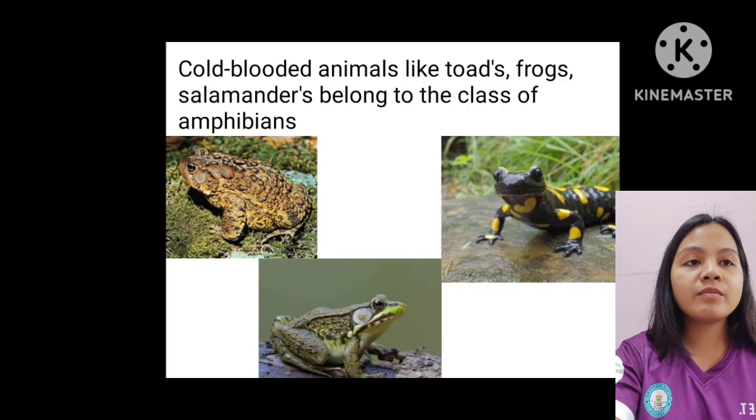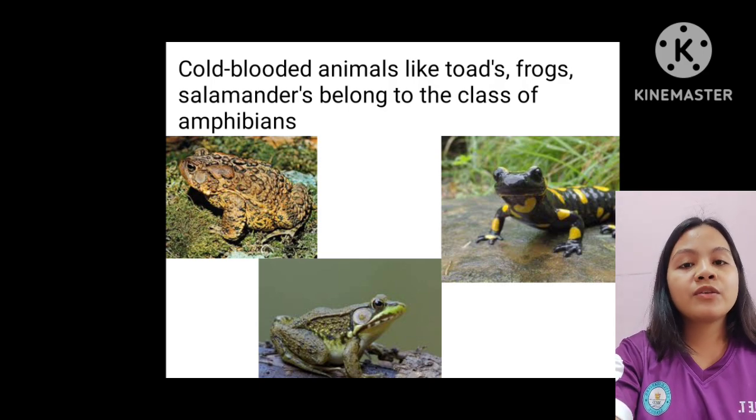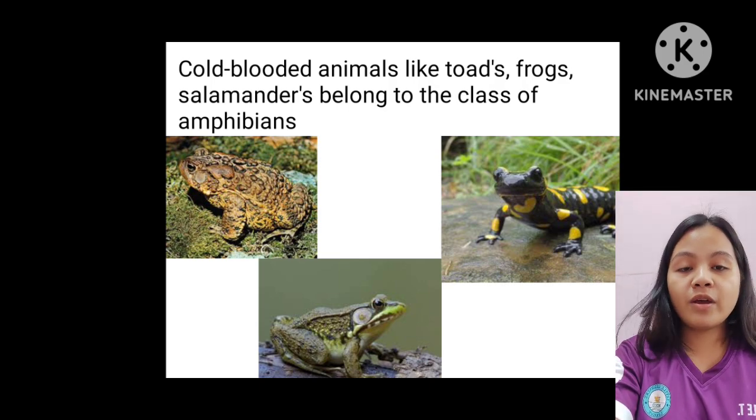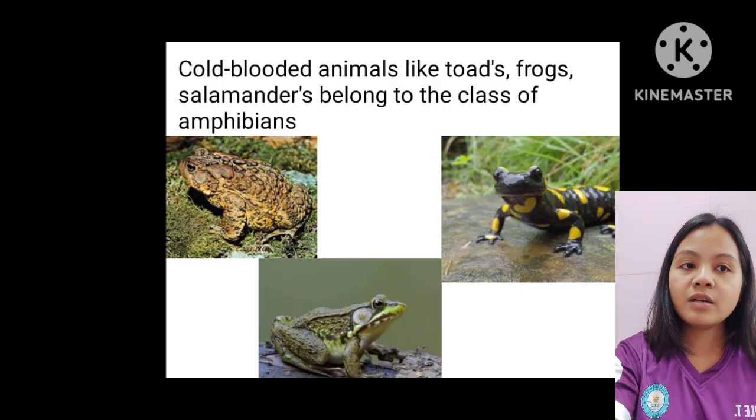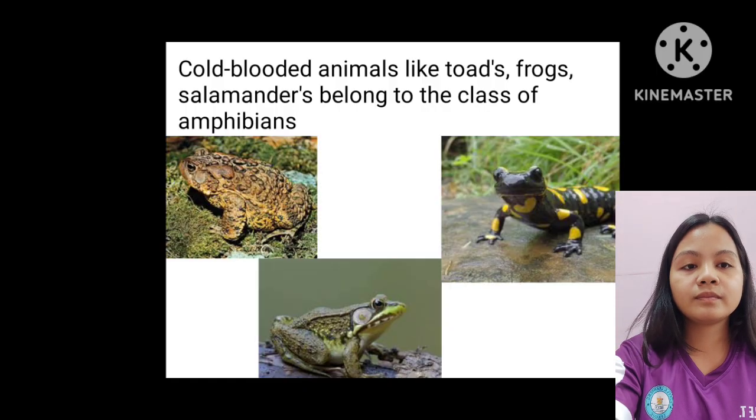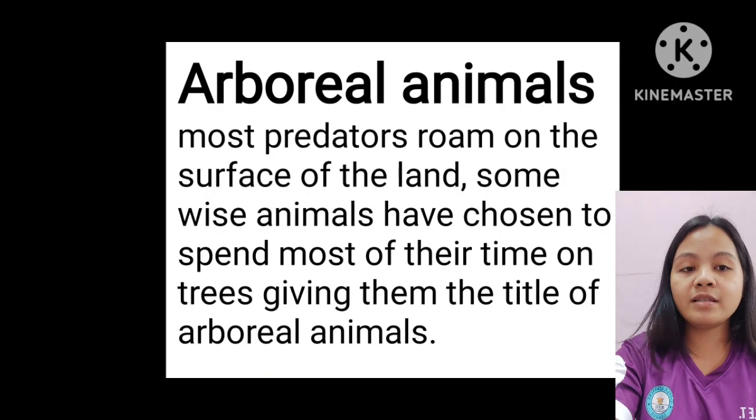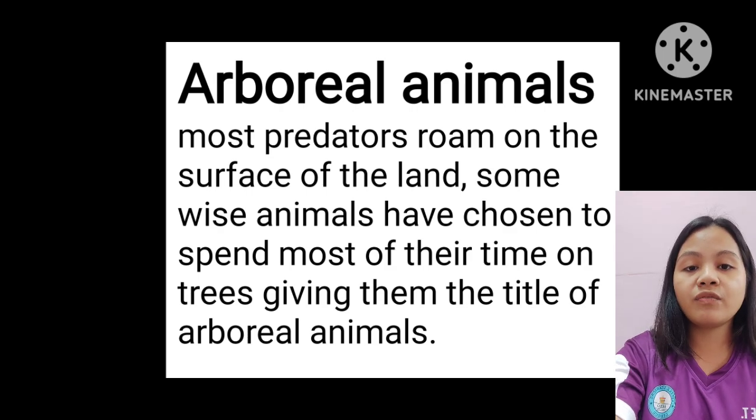Cold-blooded animals like toads, frogs, salamanders belong to the class of amphibians. For amphibians, the threat could come from anywhere. So to protect themselves, some species pretend to be dead, while some create awful odor to defend themselves from the predators. Now, that's some wise tactics, but do you know what's wiser? It is to stay away from danger in the first place. And who can understand this better than our next classification of animals?